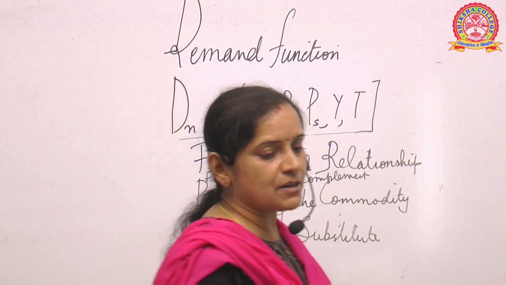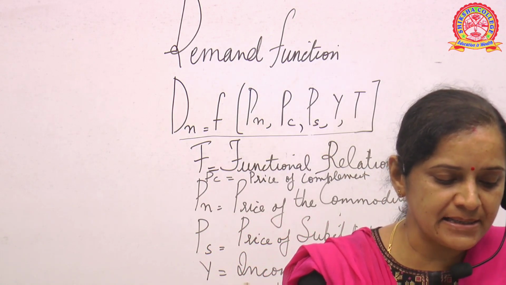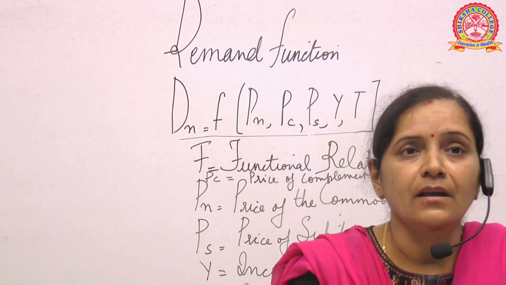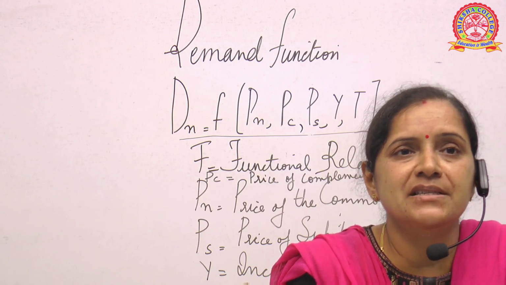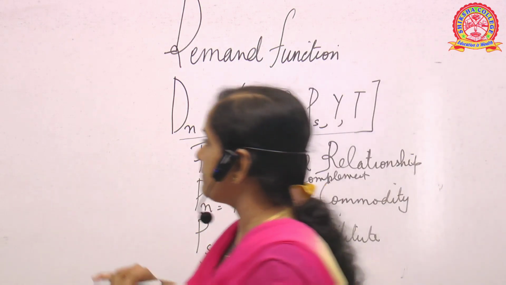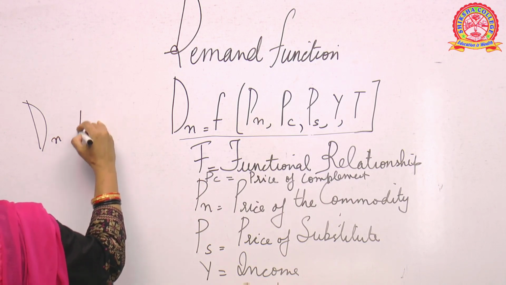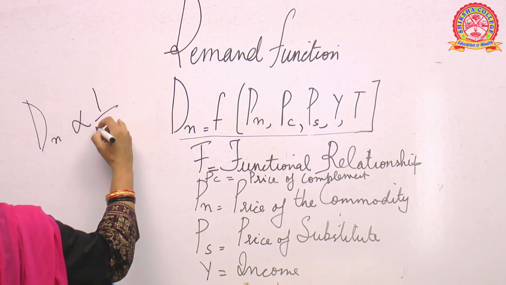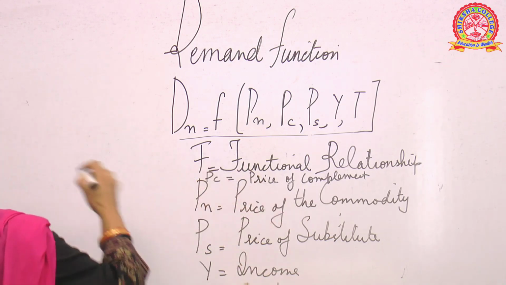Now the demand function operates on the law of demand, and it says that demand and price have an inverse relationship, that is, Dn and Pn are inversely related.